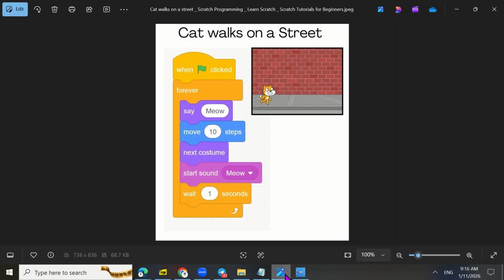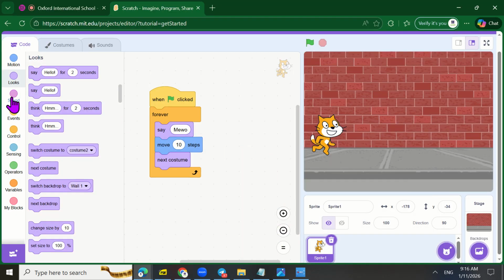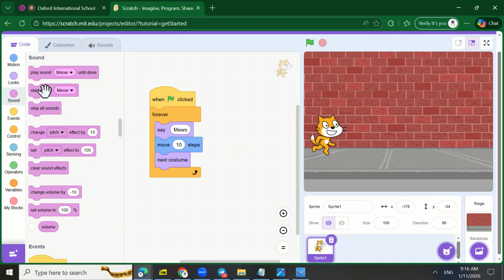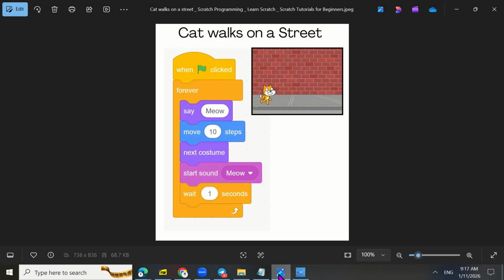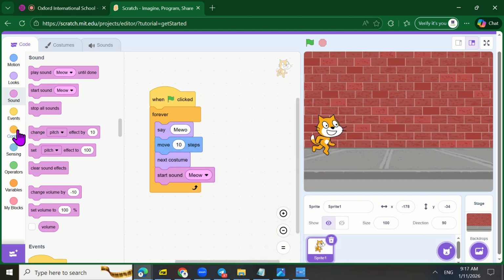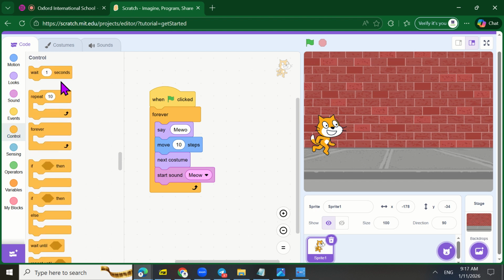And then start the sound meow. The last thing is wait 1 second. Go back to control. Let the cat wait 1 second. So let's start. Green flag.